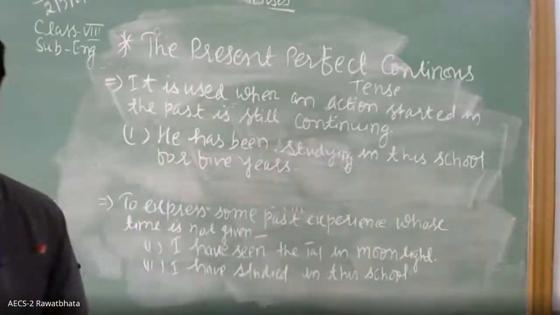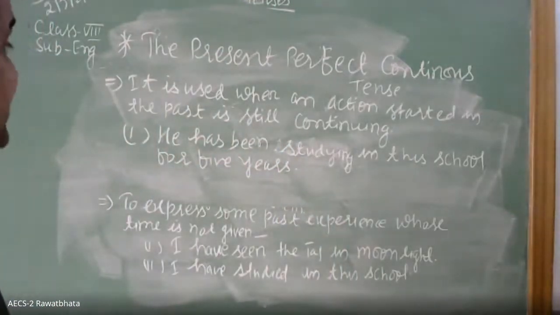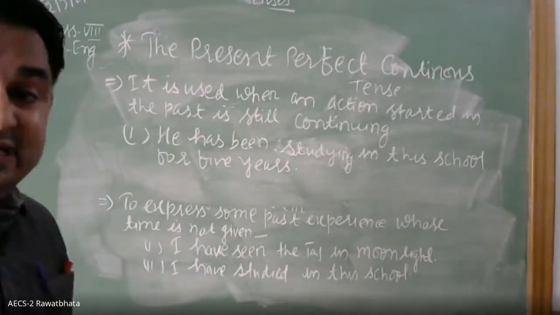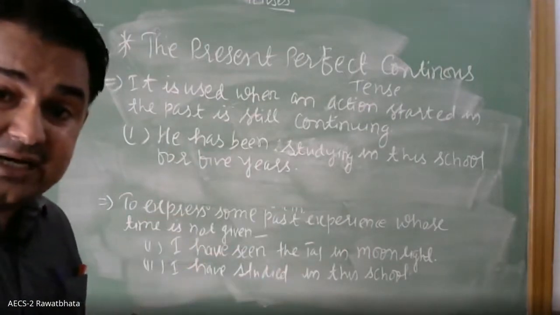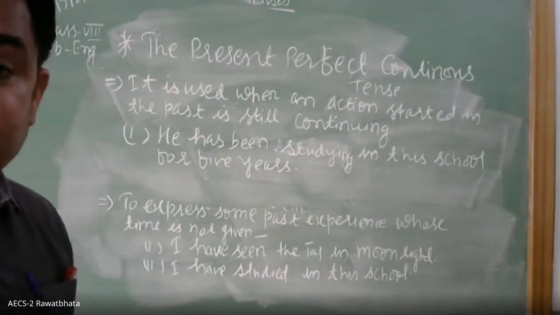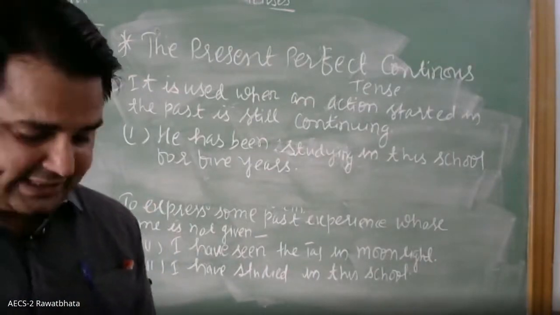Okay, so what is it? He has been studying in this school for 5 years. So it started in the past and it continues at present. For such a situation it is used.